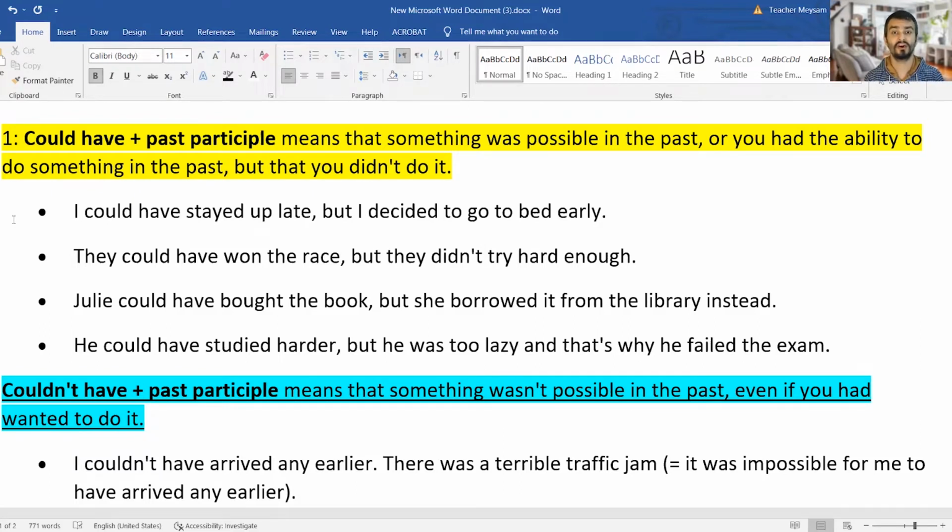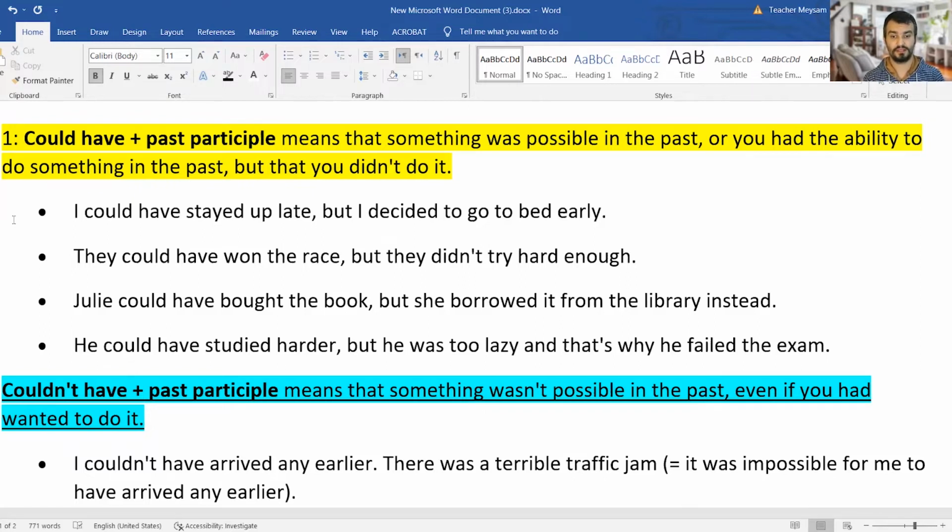Julie could have bought the book, but she borrowed it from the library instead. Which means that Julie had the chance, the opportunity to buy the book from the bookstore, for example, which means that she had money to buy it, but she didn't buy it.